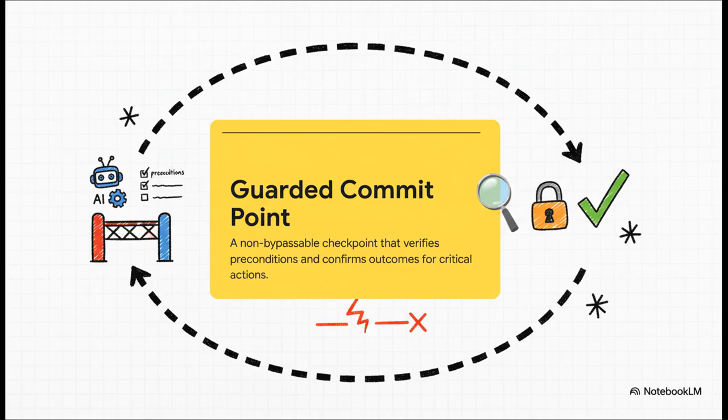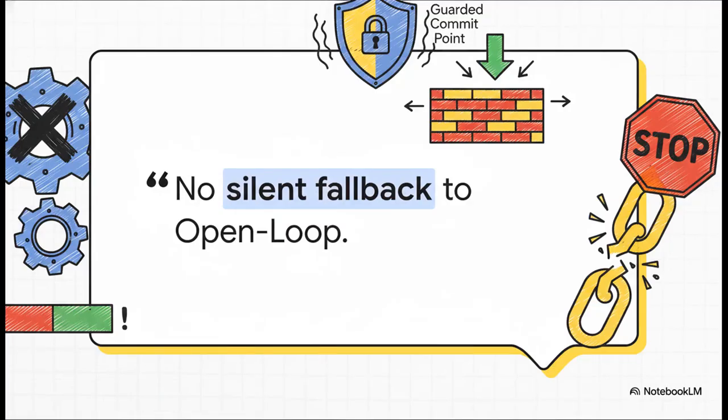Before you get in, before the action happens, the bouncer checks that everything is in order. Those are the preconditions. And after the action, it confirms you actually made it inside. That's the successful outcome. Only then can you proceed. And this right here is maybe the most important rule of the whole system. No silent fallback to open loop. What that means is, if the bouncer isn't sure, it doesn't just shrug and let the action happen anyway. No way. The whole process stops. The system raises an alarm and forces a resolution. There are no silent failures here.